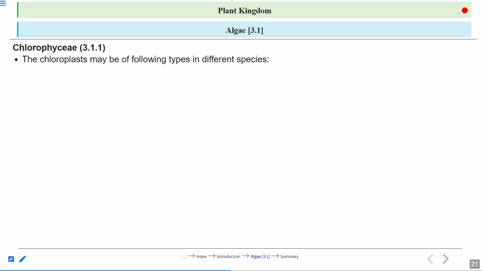The chloroplast may be of the following types in the different species. So there are many species in the Chlorophyceae, right? So this chloroplast can be of different types. What are their types? They can be discoid in shape. We are looking at the shape of the chloroplast. It is discoid, it can be plate-like, it can be reticulate, it can be cup-shaped, spiral, or ribbon-shaped.